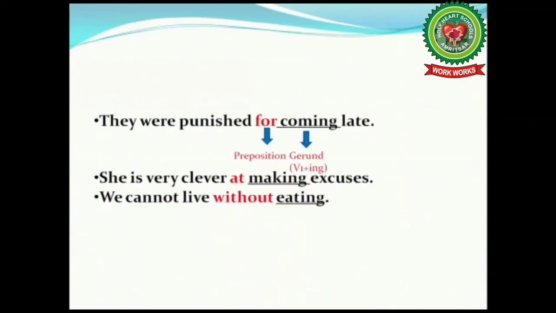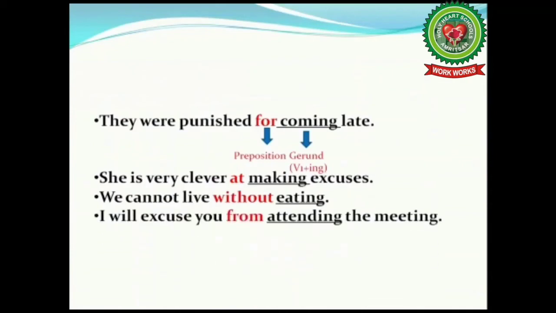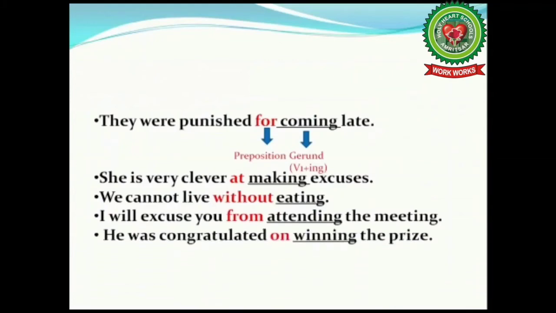Next one. We cannot live without eating. Here also we cannot change eating into to eat. Why? Because a verb is placed after preposition. Next one. I will excuse you from attending the meeting. Next, he was congratulated on winning the prize. The preposition is on and we will not change the gerund into infinitive here.